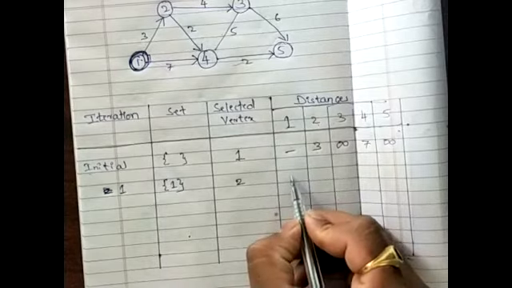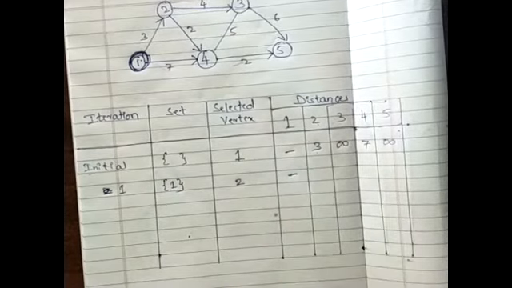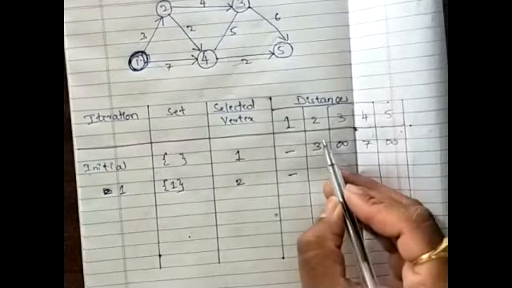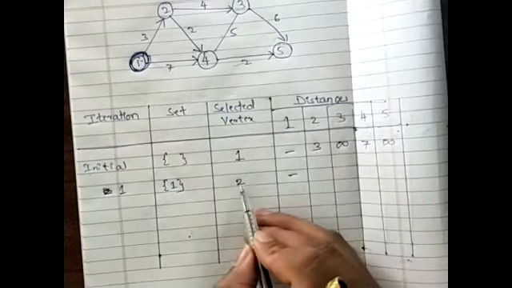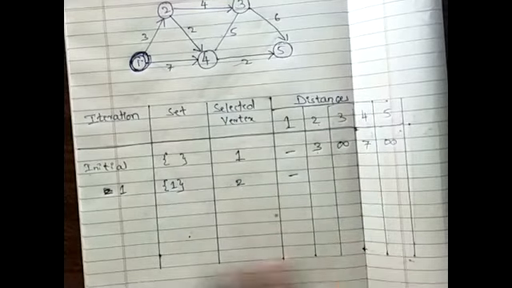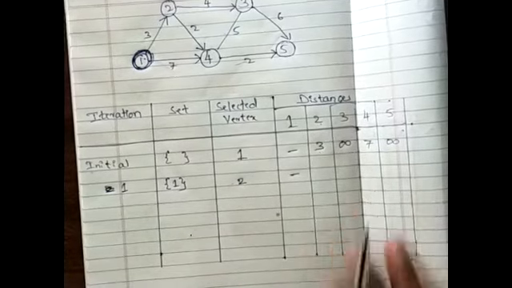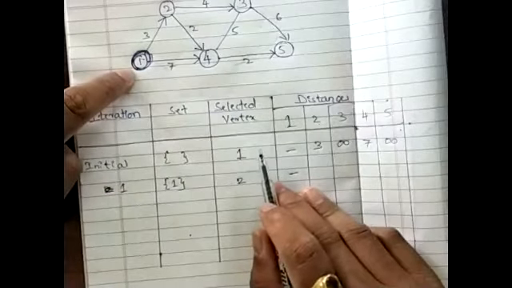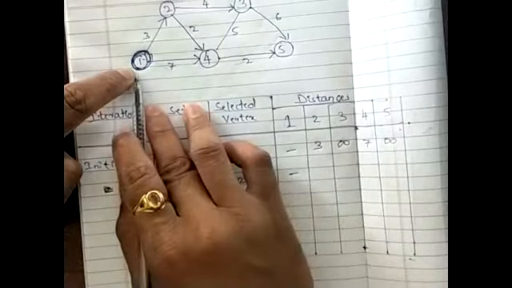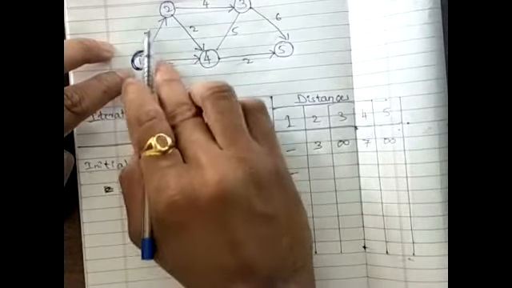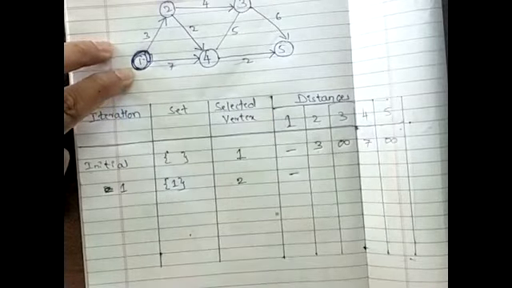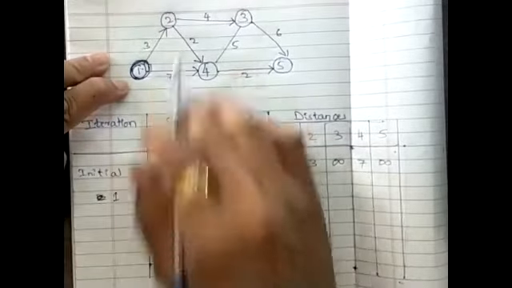So this I need not work out. I will put a dash. Why do I put a dash? Because from 2 towards 1 I cannot go, so it is clearly ruled out. Then the source is what? Single source. From vertex 1 to vertex 2, I can reach directly, and the path is 3. And I know that this is the minimum now. I know that the distance is the shortest now.